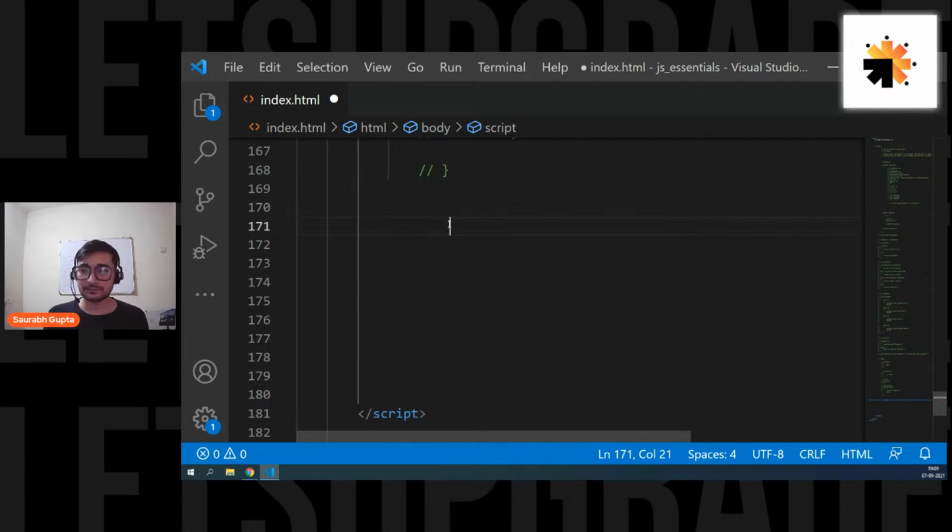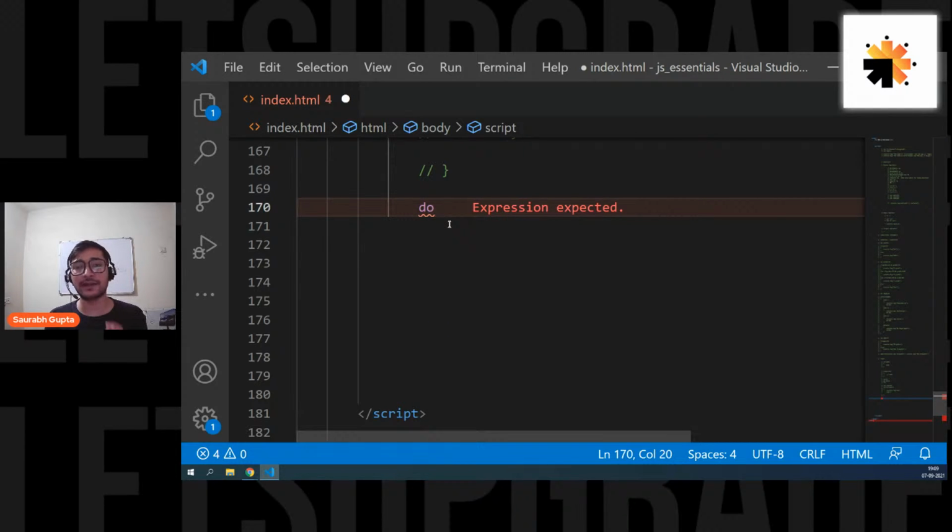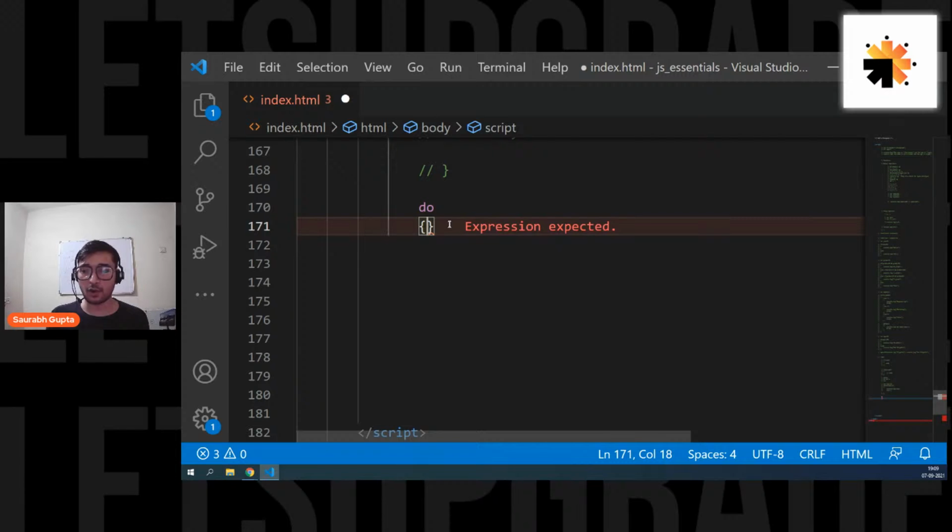Okay, guys, now let's see the next way. The next is a do while loop. Let's see how it works. You write a do first. The syntax goes like this. First, you write the do keyword. Then you have a block of code.